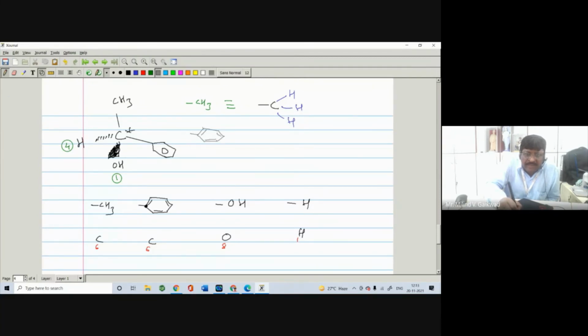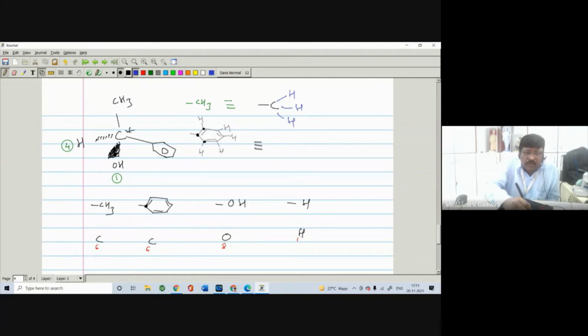There is a H, there is also H, H and H. And here these are the carbons, so this carbon is directly attached to the carbon.